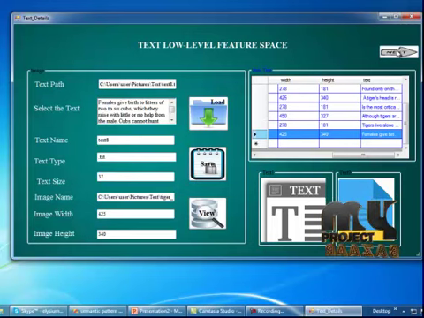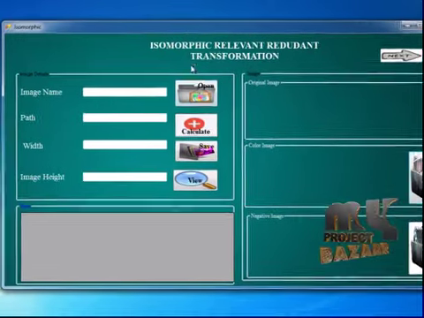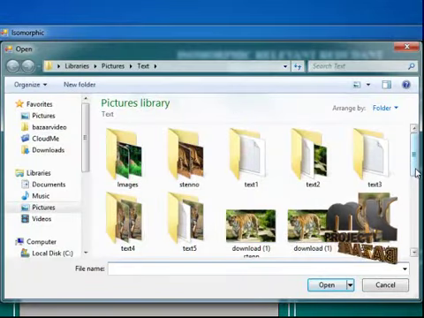So move to the next form, isomorphic relevant redundant transformation. In this form I am going to open an image.